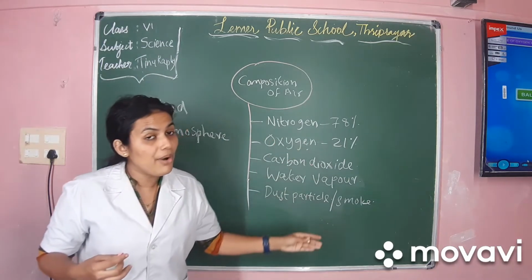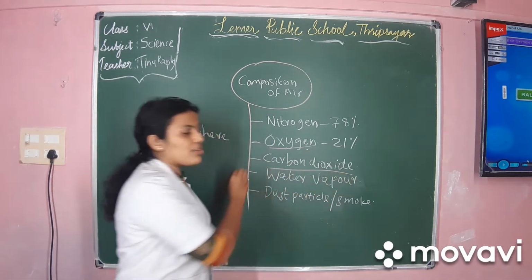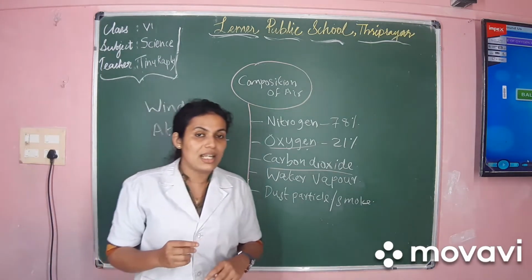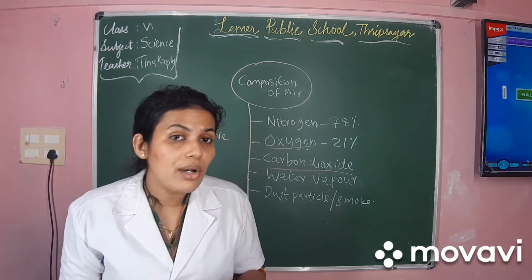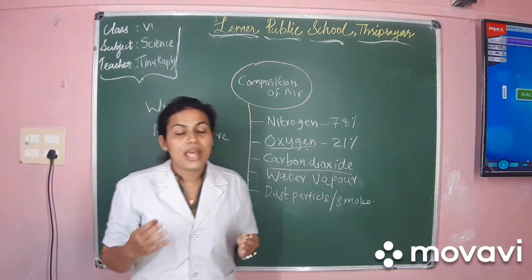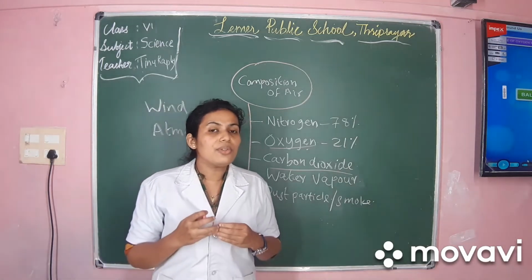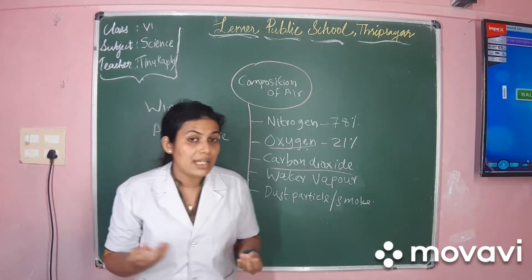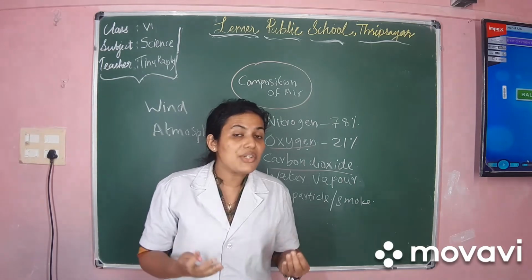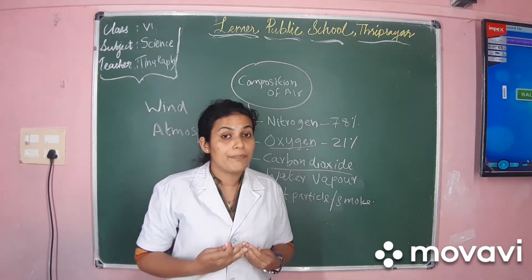When we learned about the components of air, we learned there is oxygen and carbon dioxide inside the atmosphere, isn't it? Now this ratio of the amount of oxygen and carbon dioxide is maintained in our atmosphere. So can you tell me how the ratio of oxygen and carbon dioxide is maintained in our atmosphere?